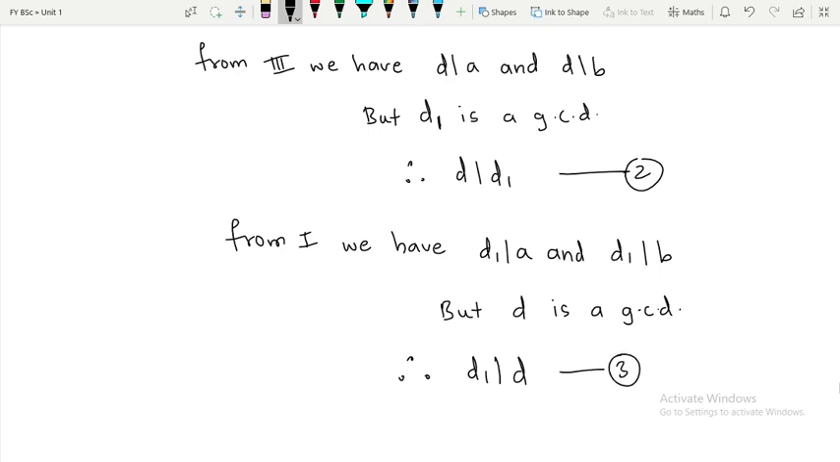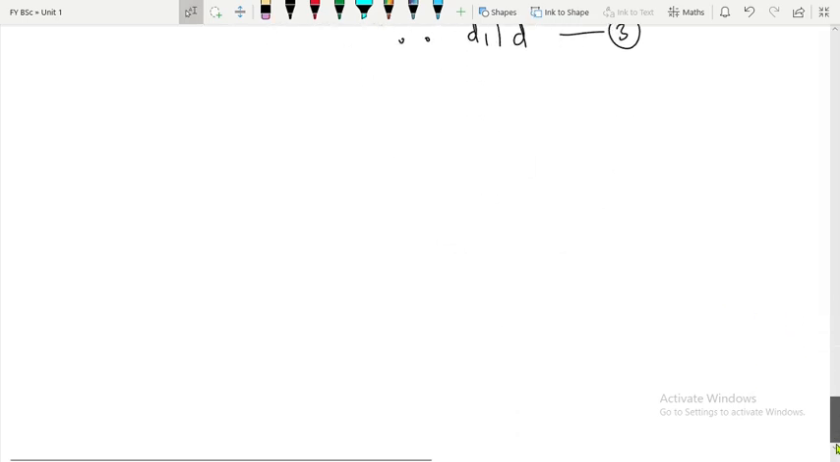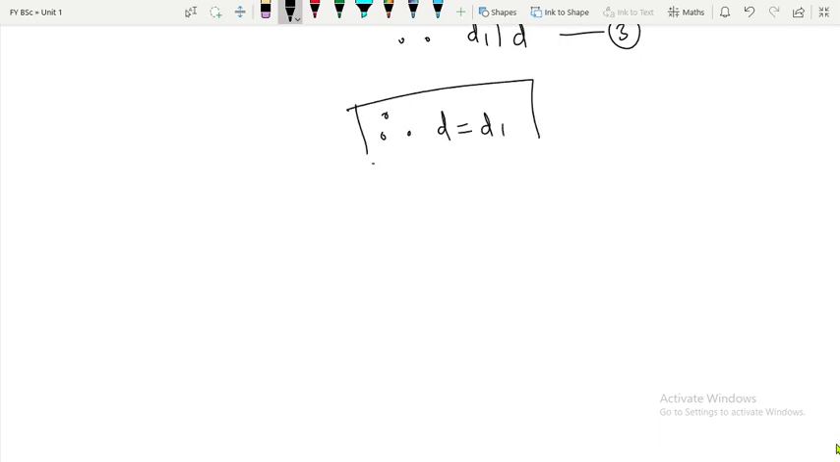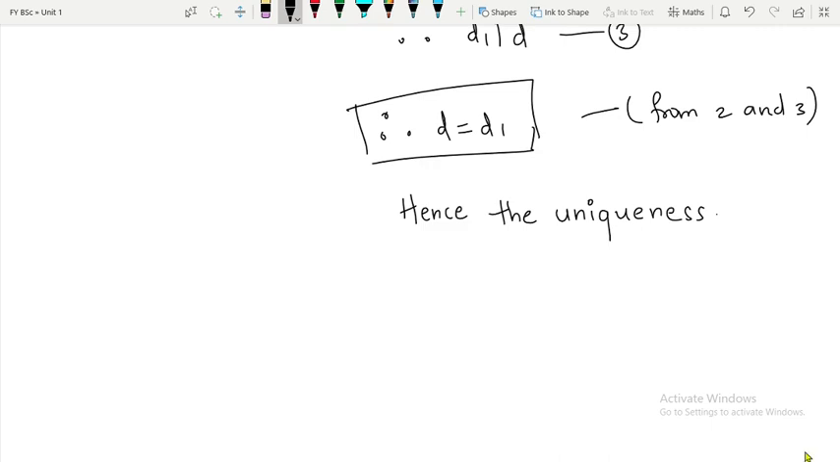This is from 3. Now, since D divides D1 and D1 divides D, therefore, what can you say about D and D1? They should be equal. Okay. Therefore, D should be equal to D1. Hence the uniqueness. Now, you will say, how does it imply D is equal to D1?